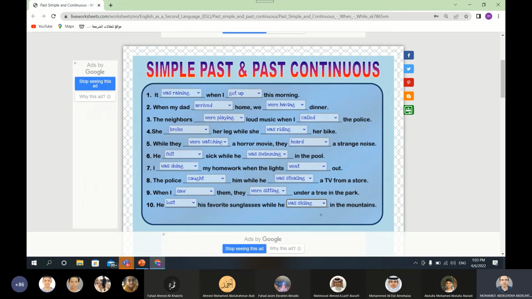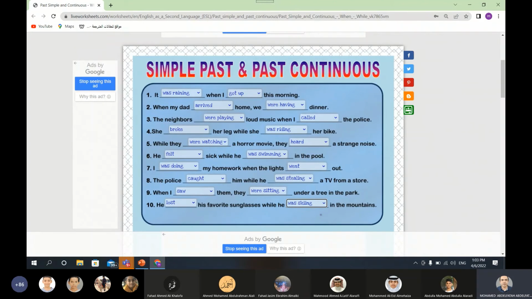Thanks to you all. So students, as you can see, we use while plus past continuous for the first action, and when is used with the past simple, the action that happened later, or meanwhile, while the first action is happening. While I was walking in the street, it started to rain. When it started to rain, I was walking in the street. I was driving my car when an accident happened. While I was driving my car, an accident happened. We use while with the past continuous, and when is used with the past simple.